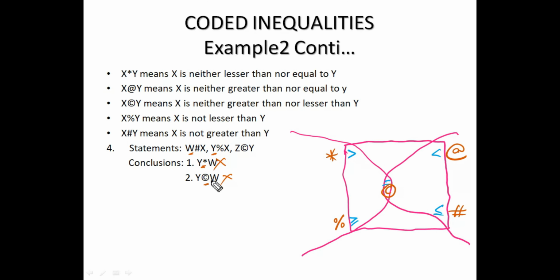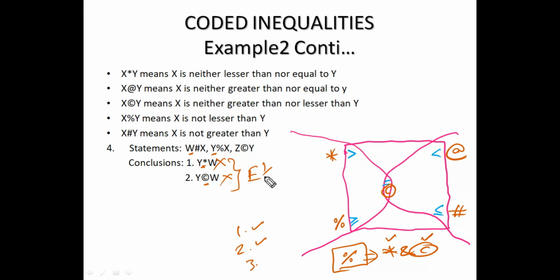But the same pair of elements is there, so verify the either-or conditions. First condition okay, same pair. Second condition okay, both fail. And the third condition, together they should give the required result. Actually we got a percentage, so can we split percentage? Yes, we can split percentage into star and copyright. If we have two conclusions, one star and another copyright, they will definitely be either-or. So either conclusion 1 or 2 follows. Next question. Fifth question.